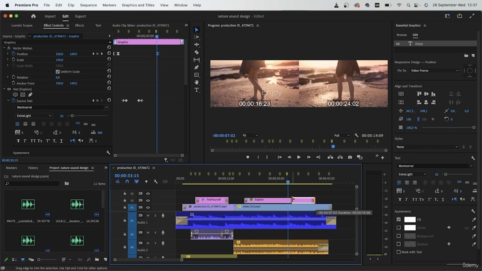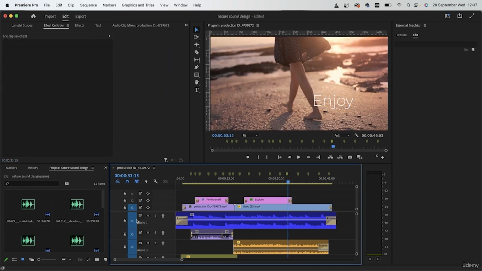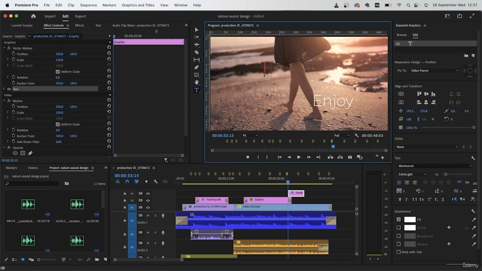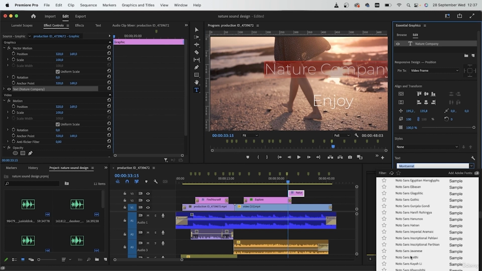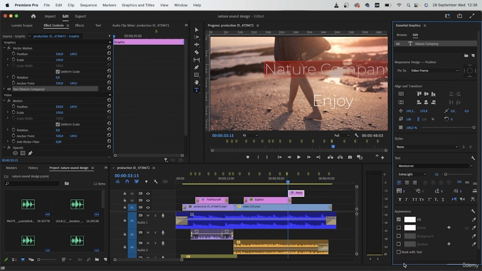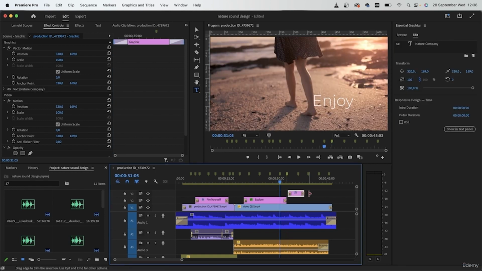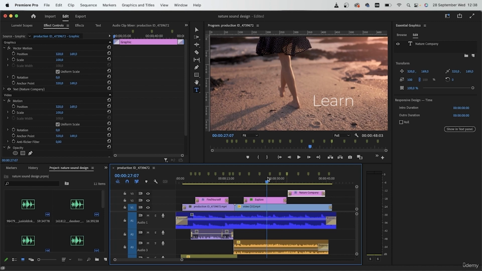Close off this text bar here and instead make a new text layer for the company's logo. Command A. Let's choose a different font and style. Center it using these two. And now I have my logo at the center of this video. Command D. And extend the length.